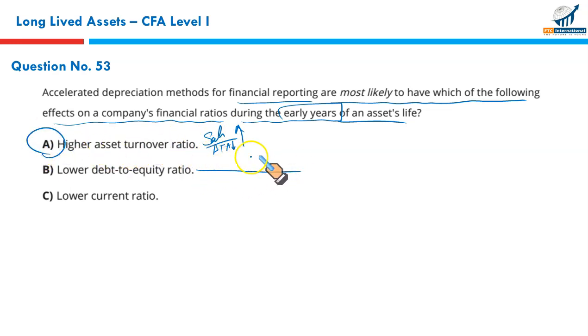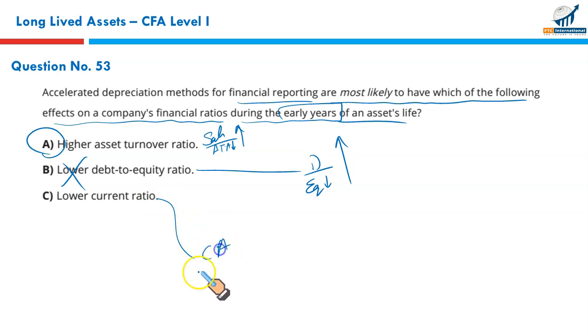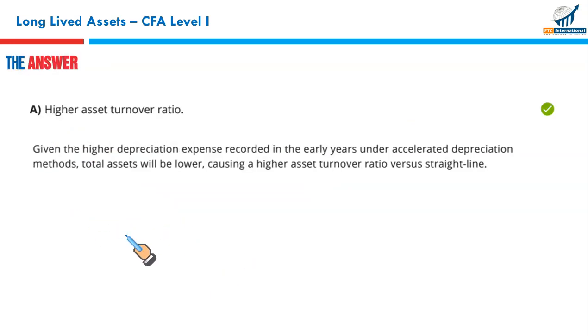Why not B? Lower debt to equity. Debt upon equity means since there is higher depreciation, net income will be lowered. Lower net income means lower equity. So this ratio would be higher, not lower. Wrong. Lower current ratio. There will be no effect on current ratio because it's simply a ratio of current assets upon current liabilities. So this is irrelevant. So that makes A the correct option.